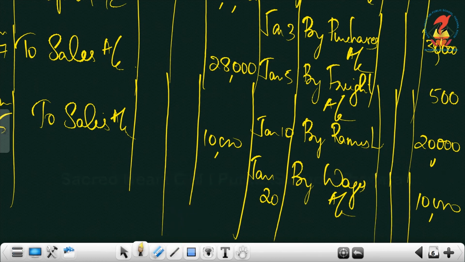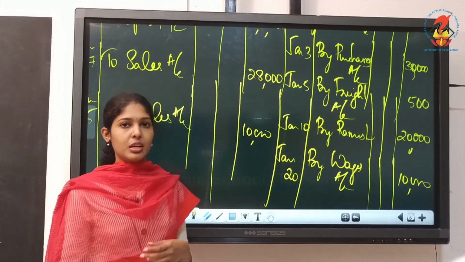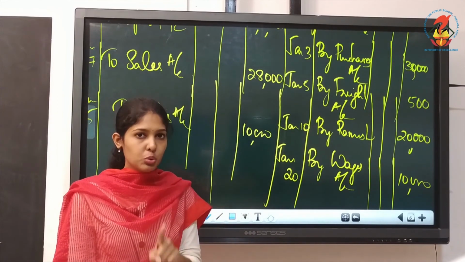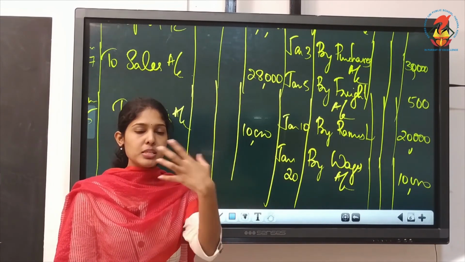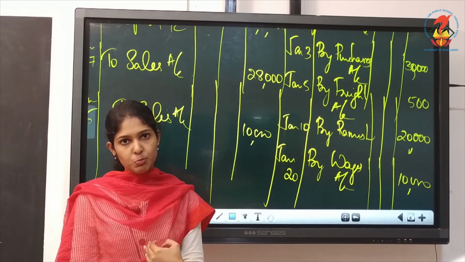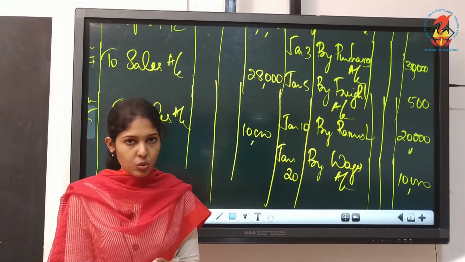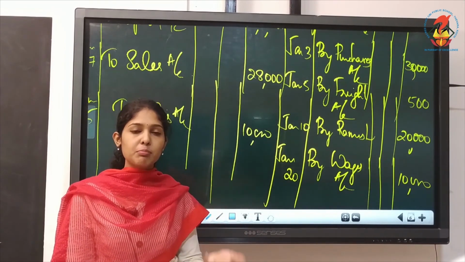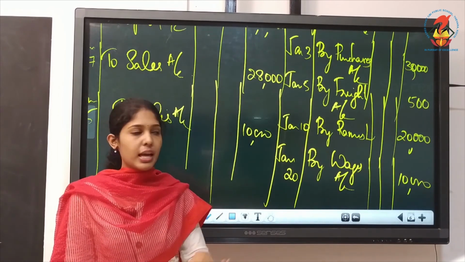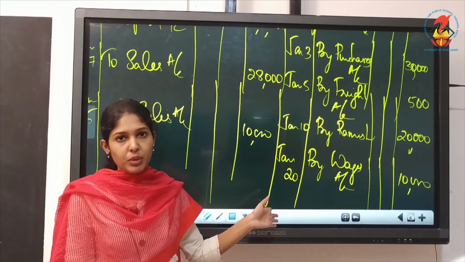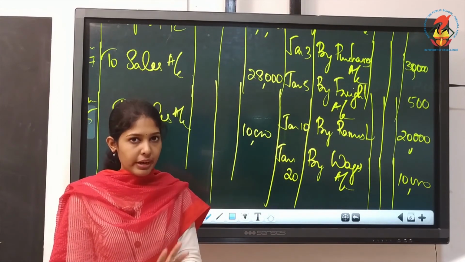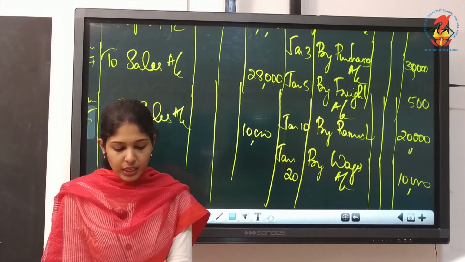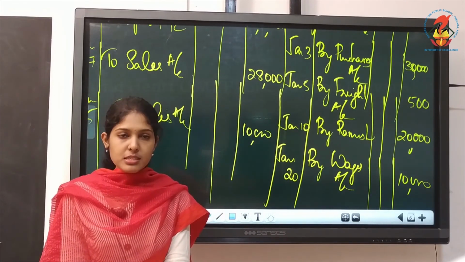The next one is purchase goods from Raj on credit. Will you record credit transactions in cash book? No, you can't. Credit purchases must be recorded in purchases book. So that transaction you should ignore. You can't record it in cash book. That you must remember. Usually students will make mistakes in these transactions. Credit transactions also, they will post it. So you must be very careful. If it is a credit transaction, don't post it in cash book. You must ignore that.